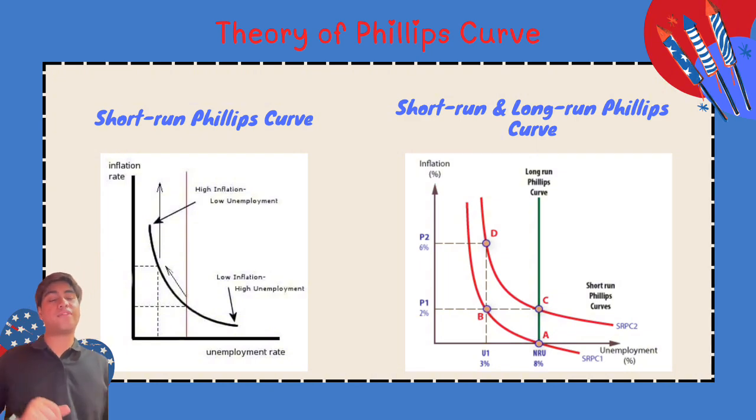And for the long run Phillips curve, in the long run, a vertical line on the curve is assumed at the natural unemployment rate. So it is the natural unemployment rate, which is 8%, indicated by NRU. And efforts to reduce or increase unemployment only make inflation move up and down the vertical line. So the long run Phillips curve is indicated by one vertical line.